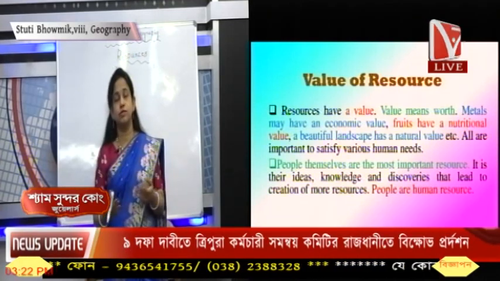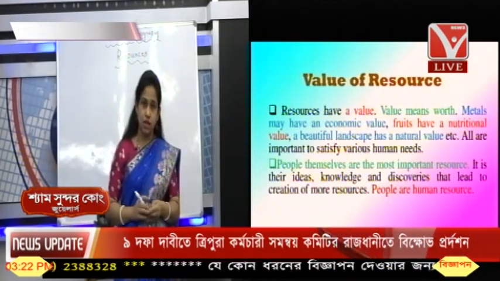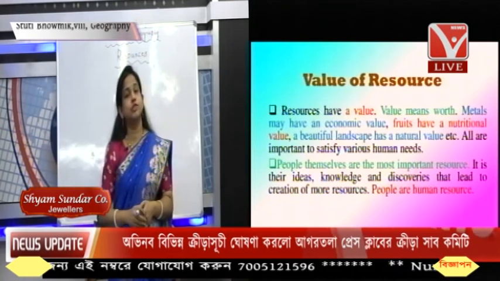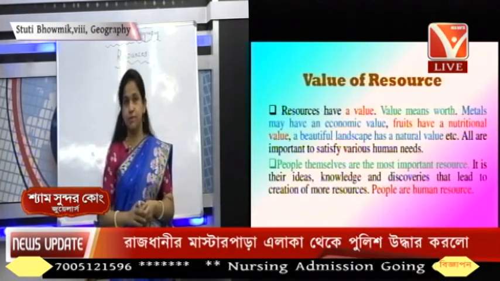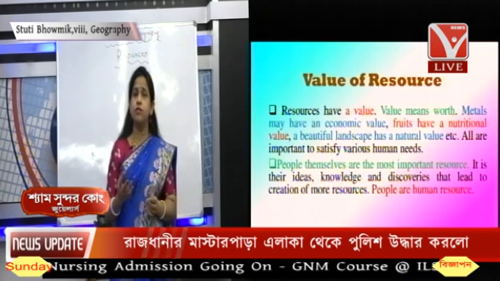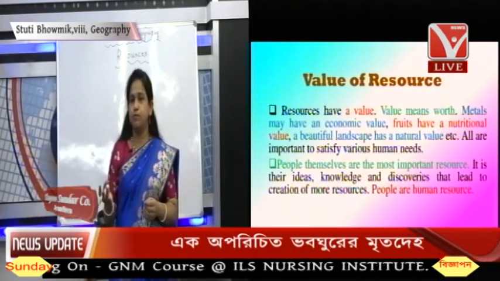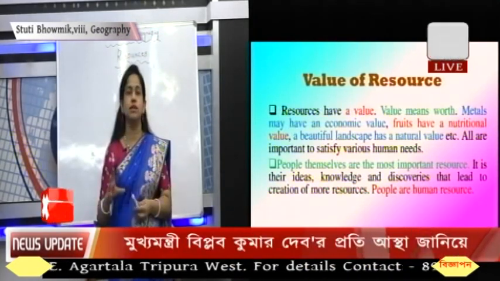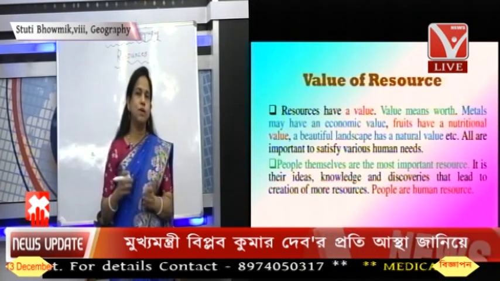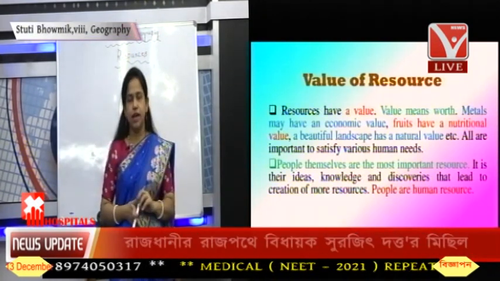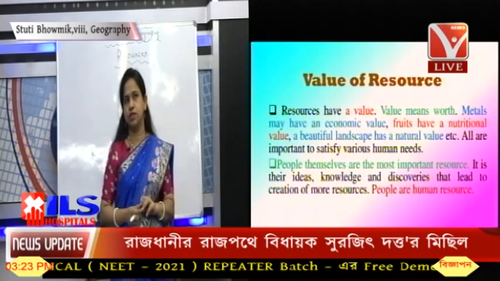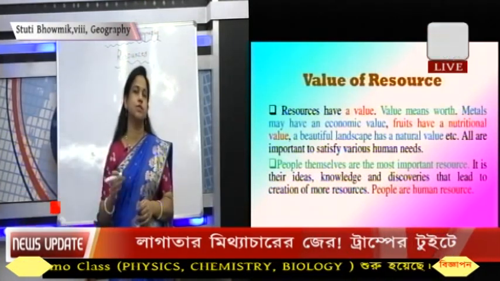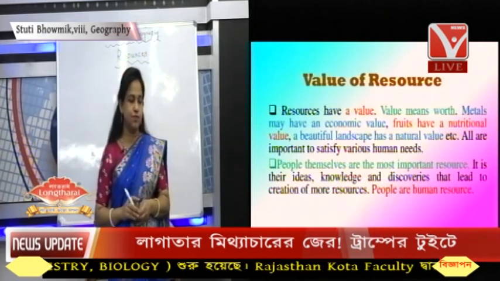Other types of resource: if you take the example of wind, wind is also able to satisfy needs in various ways, right? From wind also we generate electricity, isn't it? From the windmill we generate electricity. We find these kinds of things in areas where the wind has too much velocity, like in the upper latitudinal regions, that is, the latitudes of the higher value.